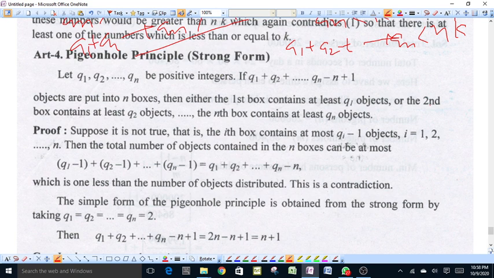Now, again the strong form of pigeonhole principle. Suppose that q1, q2, qn are positive integers. If q1 plus q2 plus qn minus n plus 1 objects are put into n boxes, then either the first box contains at least q1 objects, or the second box contains at least q2 objects, or the nth box contains at least qn objects.